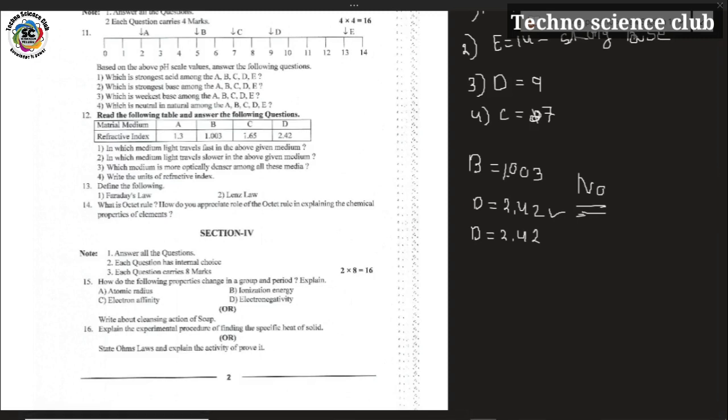You can explain the chemical properties of elements on the basis of the octet rule. A chemical element which has an octet is not participating in any chemical reaction. It is inert in nature, like inert gases such as helium, argon, krypton, etc., they have the octet rule. Octet rule means the element has 8 electrons in the outermost shell.